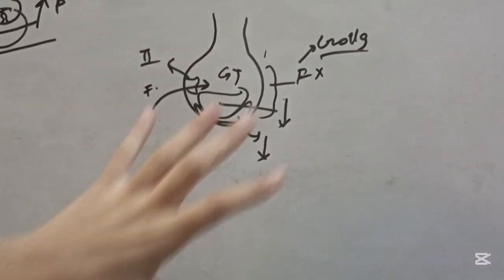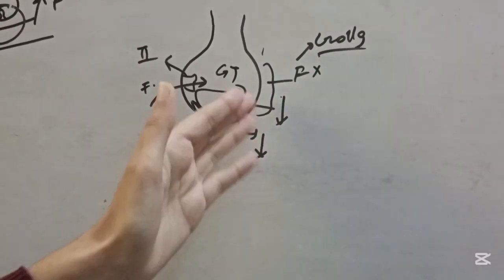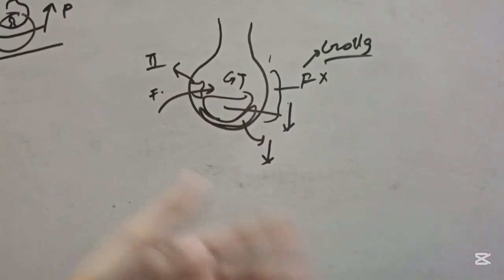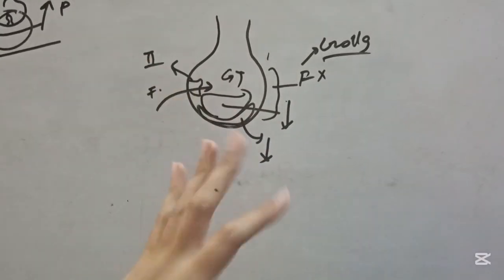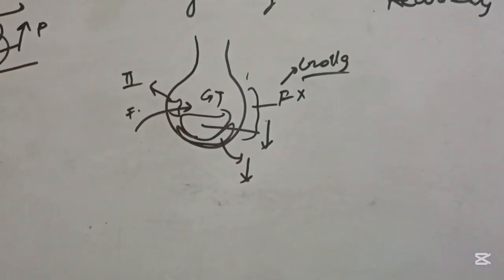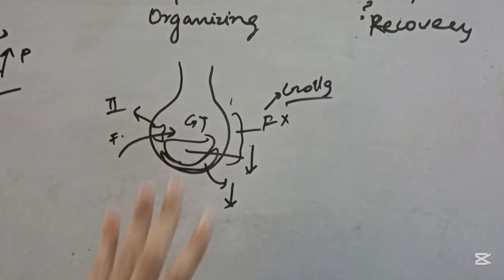So this is the picture of the organizing stage, and as I told, the septa are thickened, the surfactant production has not reached that level, and there is still some exudate present here. So here the lungs are still stiff and it is not the recovery stage, and this is the picture of the organizing stage.